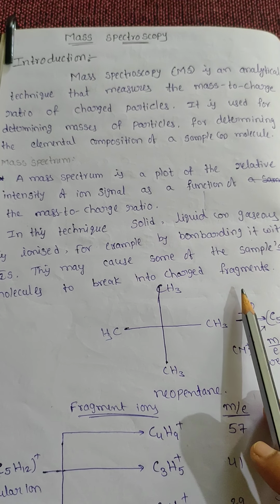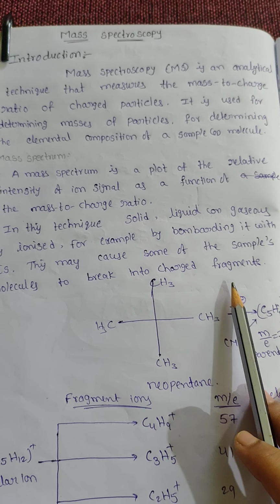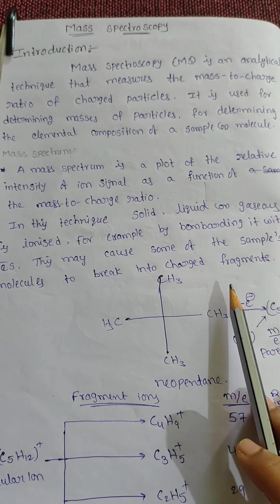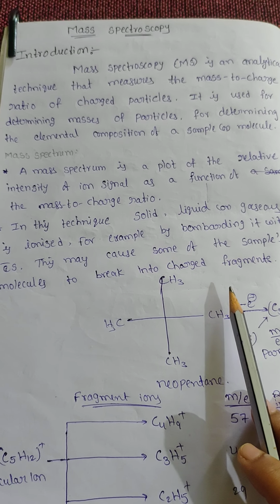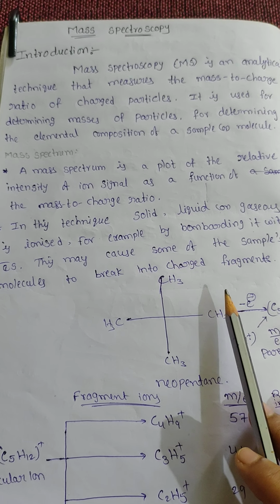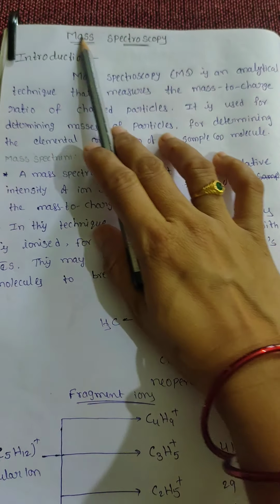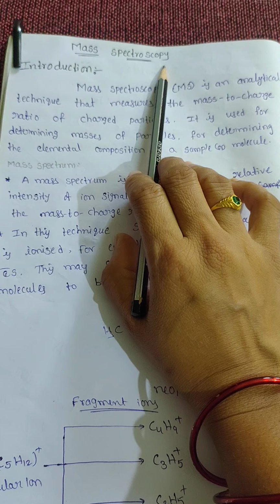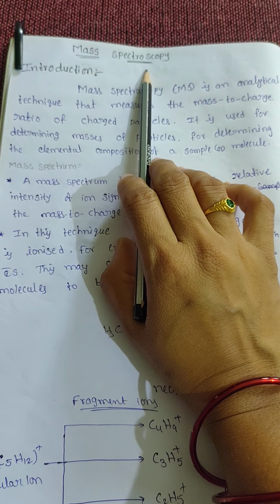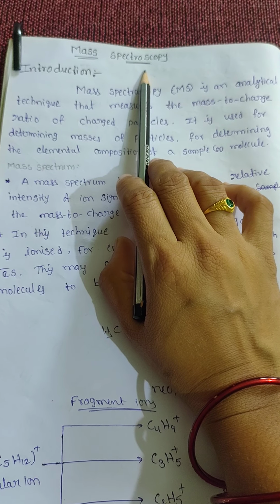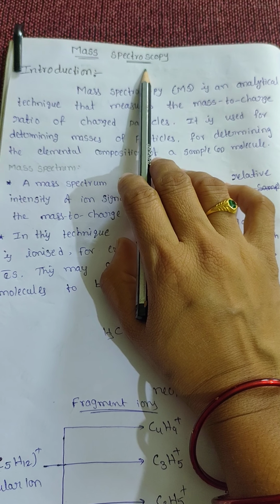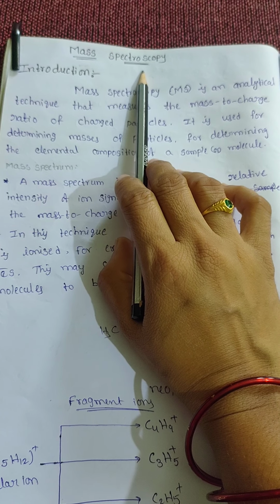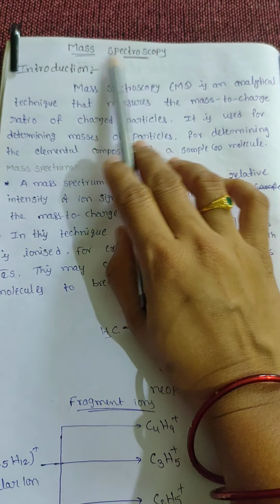Hello students, today we will discuss mass spectroscopy. In this lecture we discuss the introduction of mass spectroscopy and the basic principle involved in it. Mass spectroscopy is useful to determine the molecular weight and molecular formula of an organic compound. It is also useful in knowing the structural features of molecules.